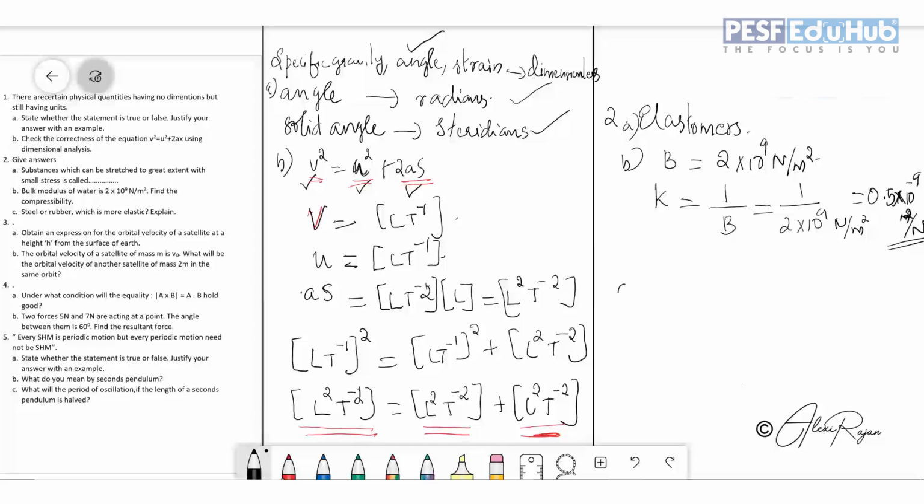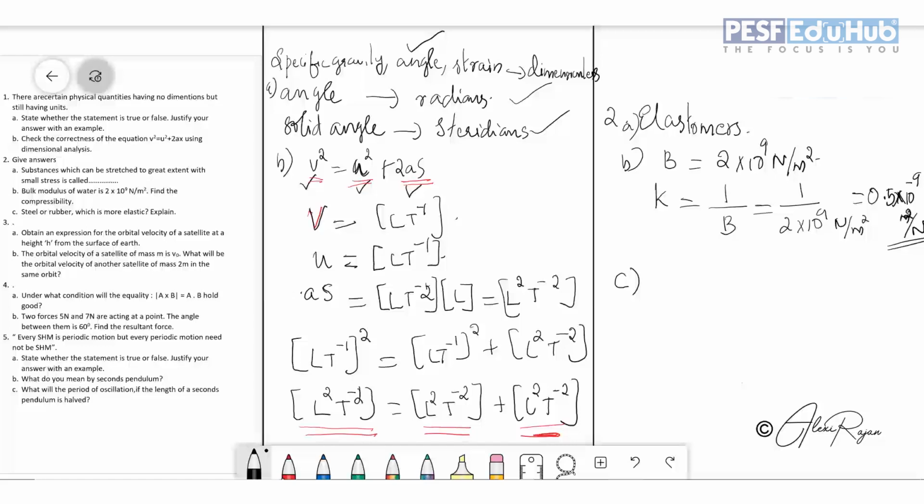Now the third one. Steel or rubber, which is more elastic? You will think that it will be the rubber. Why? Because with our common eyes in day-to-day life, we are just more familiar with the rubber. That's why the answer that will come in your mind will be rubber, but it is not true. Steel is more elastic than rubber.